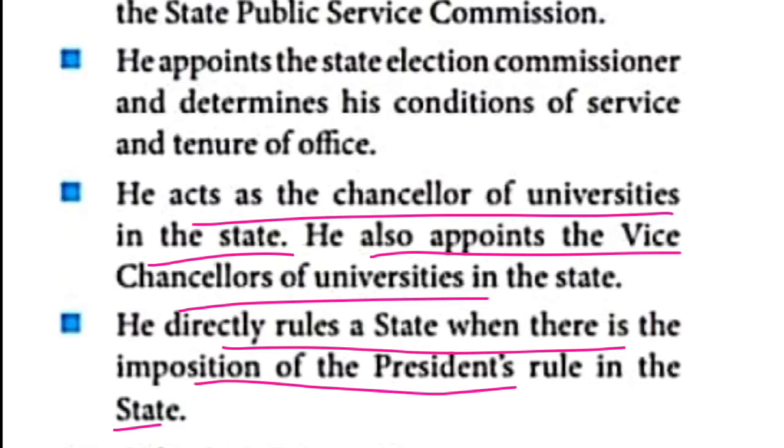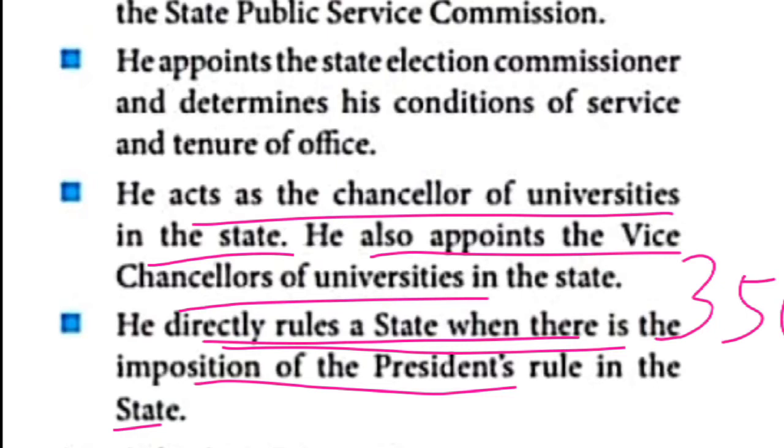Okay, children, if the state government is not functioning very well, the governor can recommend the president's rule to the president on the basis of Article 356. That's the thing, children. So these are the executive powers of the governor.